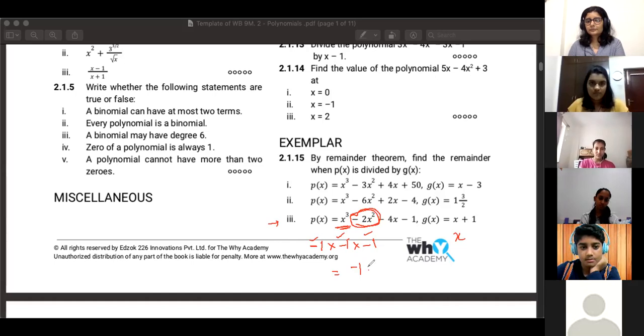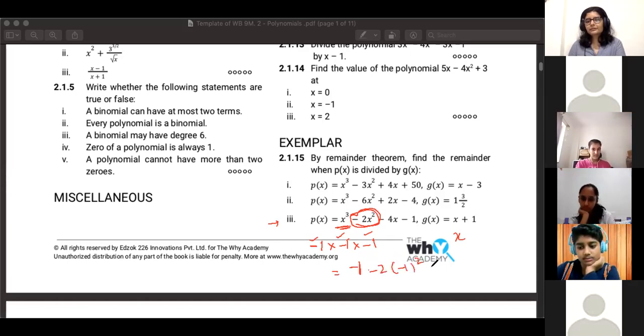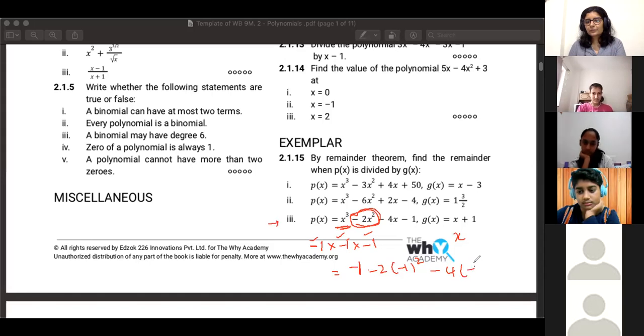So ma'am, -6 is the remainder, right? No, -6 is not the correct answer. -1 whole cube is -1. -2 into -1 square, then -4 into -1 is +4, and then -1 again.